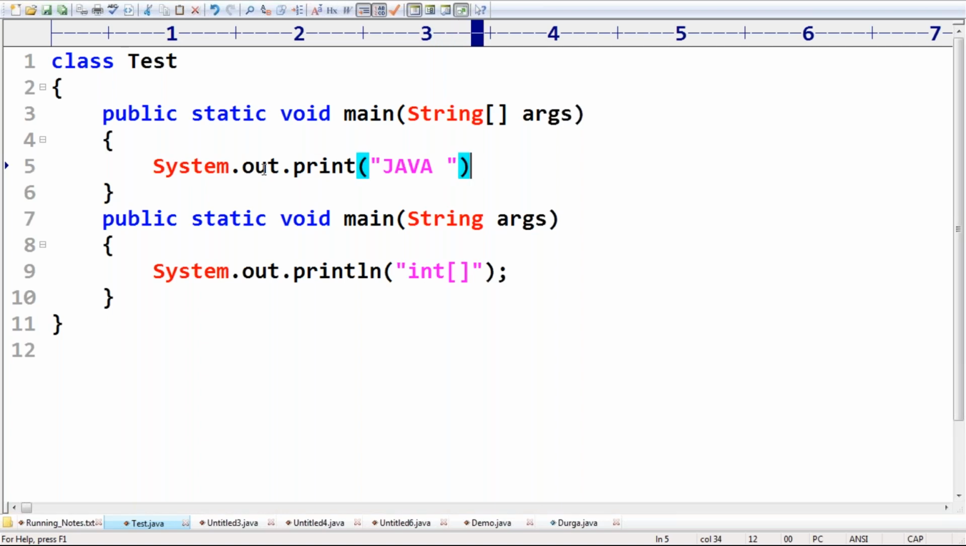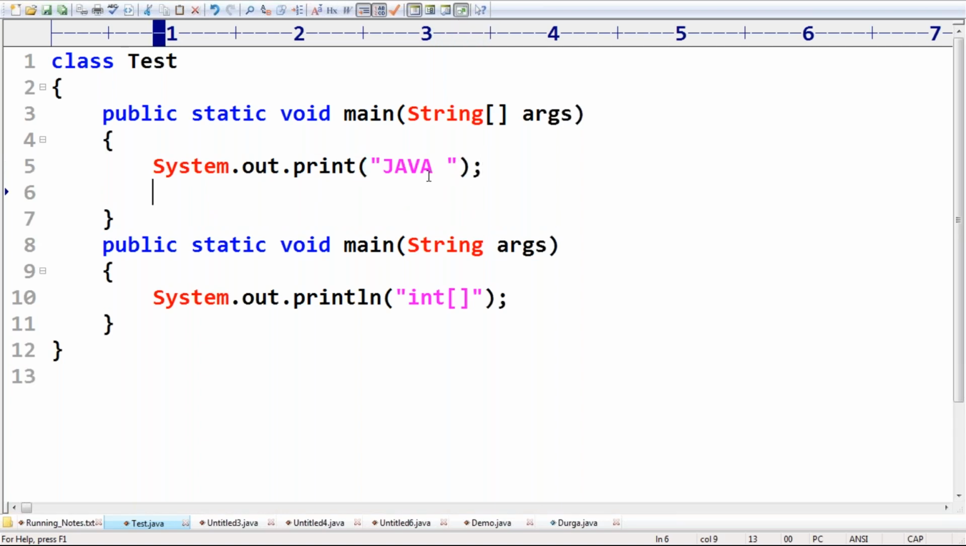I'm taking this next one. Observe very carefully. I'm trying to call the main method by passing OCJA. Like this I'm taking.